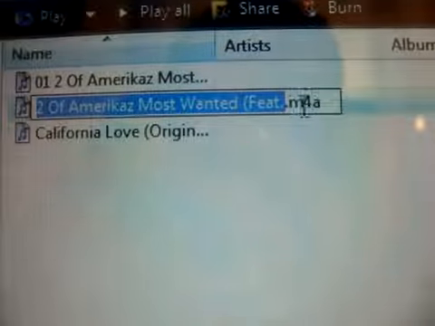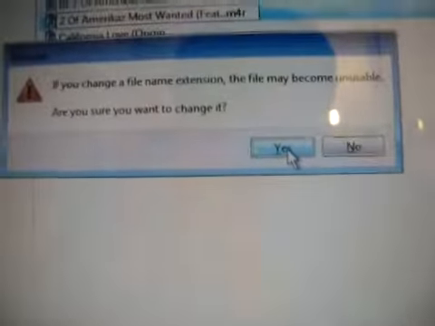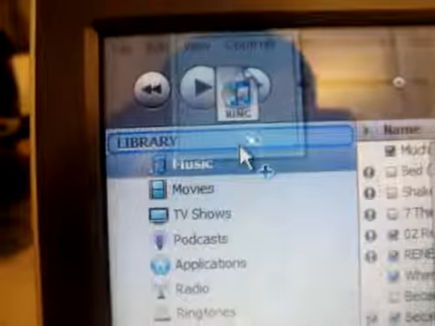Then it should be right here. Then you edit the M4A part, where you delete the A and put in R. So it should now say M4R. Press Enter. It'll give you a warning. You say yes. Don't worry about that warning. Then you grab the file and drag it to the library.